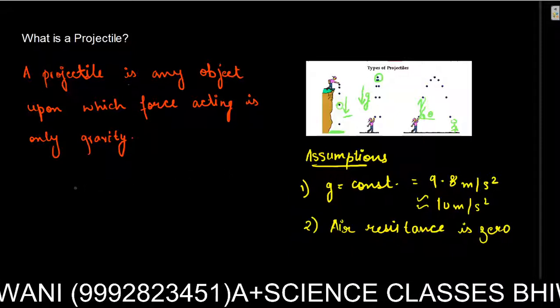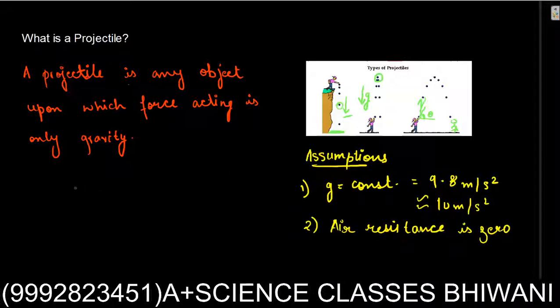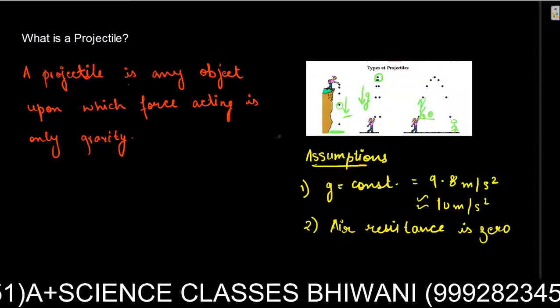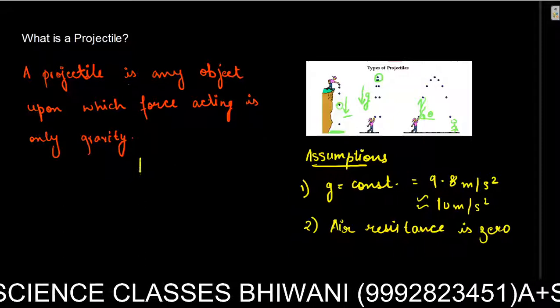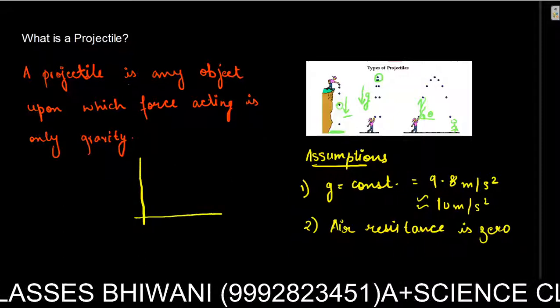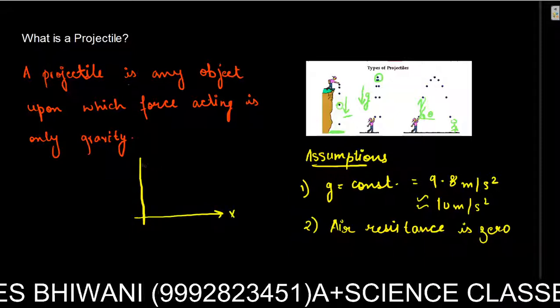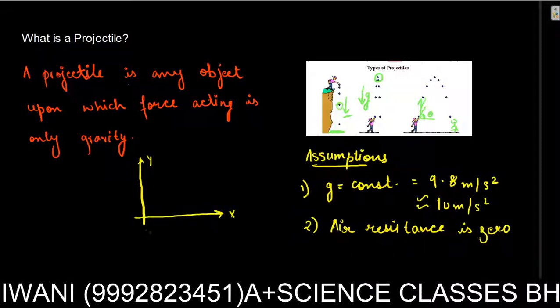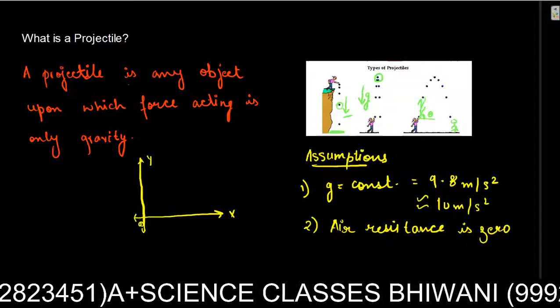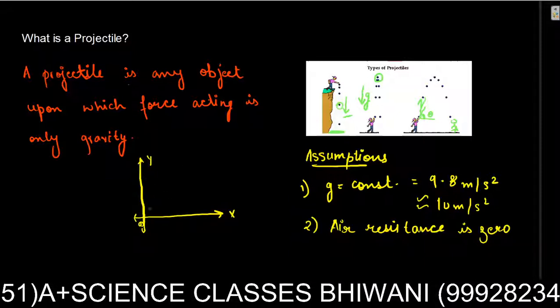As we say, projectile is a common example of motion of an object in two dimensions, so we need two axes for the study of projectile, which are mainly x and y, the most common coordinate system we take for studying the motion of an object.